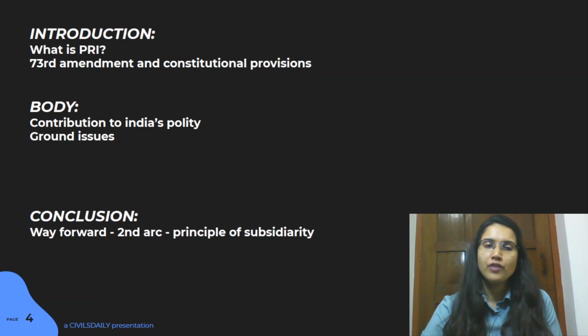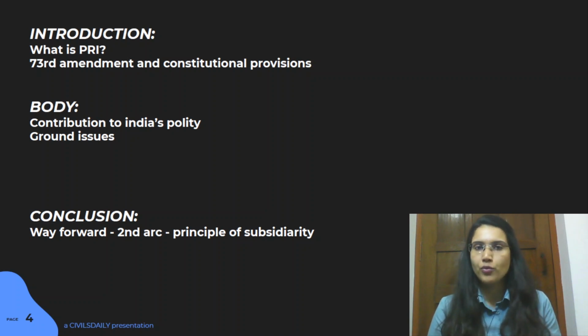So after you've done with talking about what real contribution PRI has provided to the Indian polity, bring about some ground level issues also with respect to PRI. This section was not directly asked, but this is important. Get in this element, talk about how there have been issues with respect to allocation of funds, like finance is a major issue, right? Training of the personnel. First, personnel are limited, like there are a lot of vacant seats. Then secondly, whoever there are, they're not properly trained.